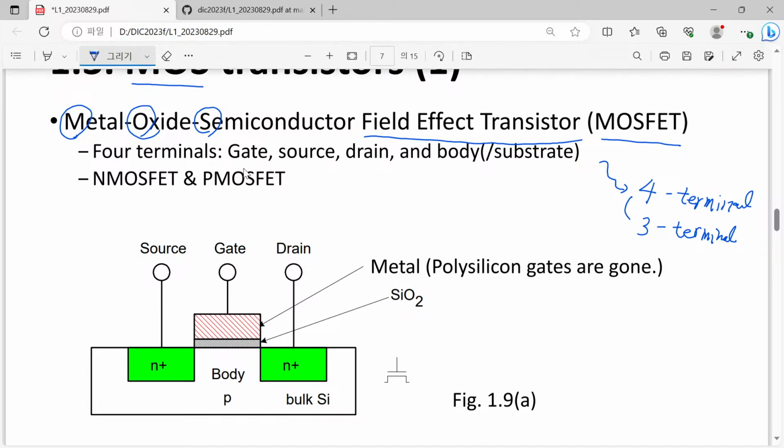So here we have four terminals: gate, source, and drain.